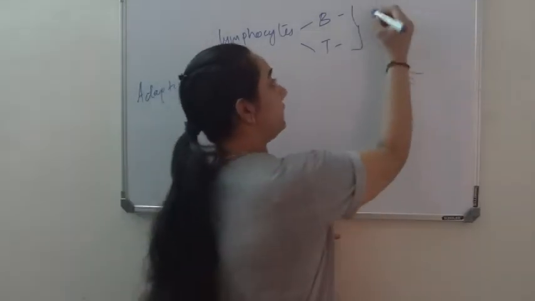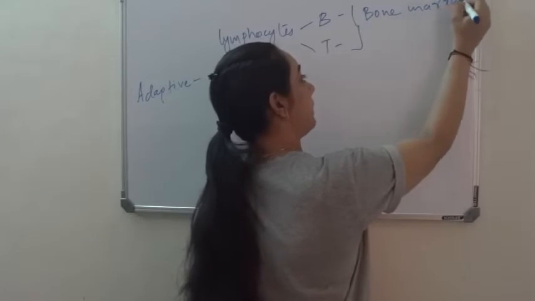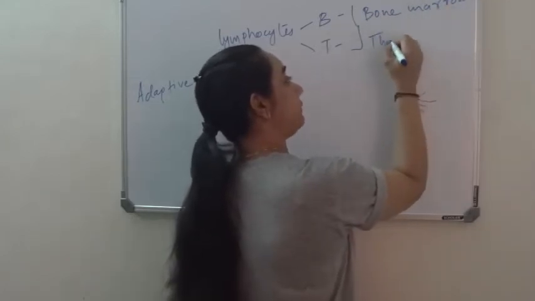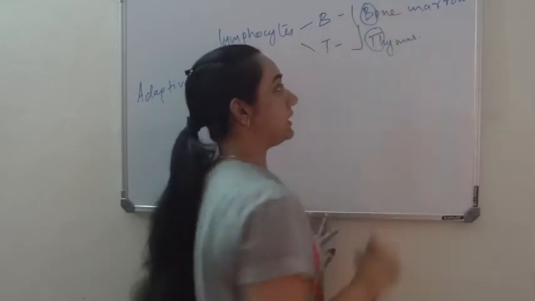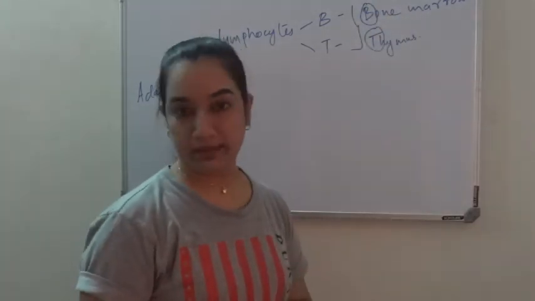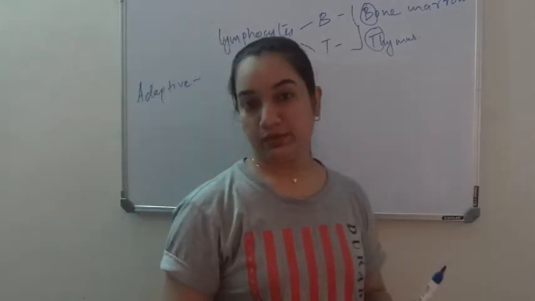Okay, so B lymphocytes get matured in bone marrow, and T lymphocytes get matured in thymus. Remember it this way: B lymphocyte and T lymphocyte, bone marrow and thymus, site of maturation. Now, what is the function of these two lymphocytes?